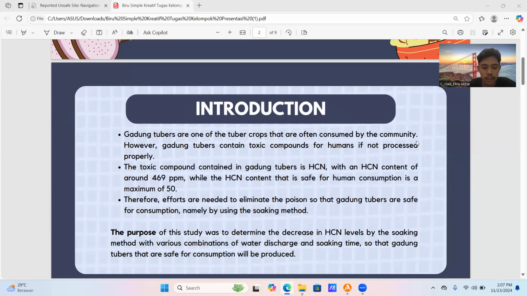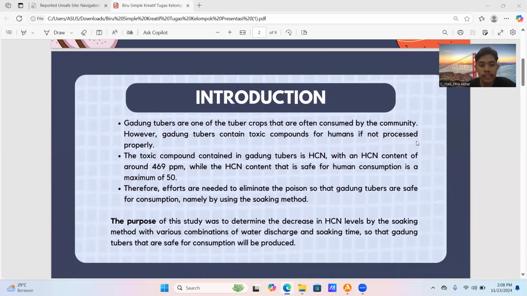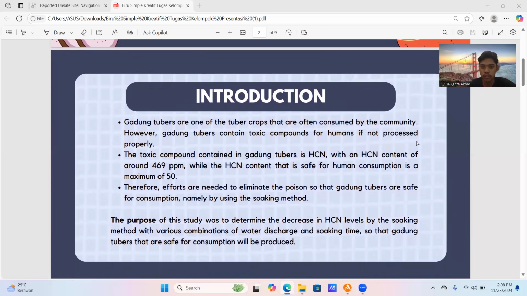To reduce HCN levels so that they are safe for consumption, a special processing method is needed, such as continuously soaking gadung tuber in water. The purpose of this study was to determine the decrease in HCN level by the soaking method with various combinations of water discharge and soaking time, so that gadung tubers that are safe for consumption will be produced.